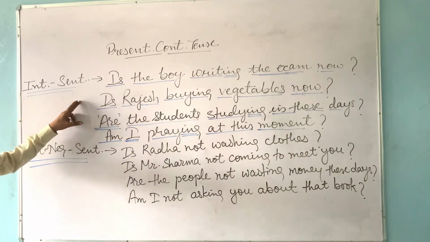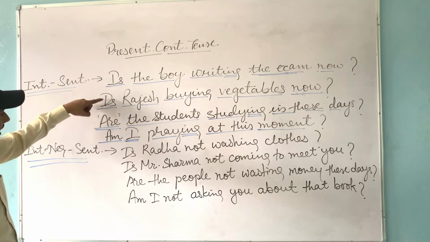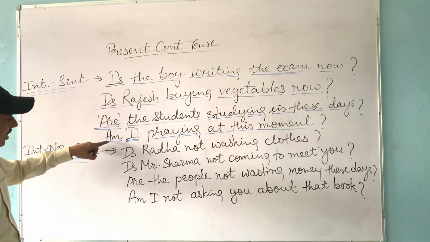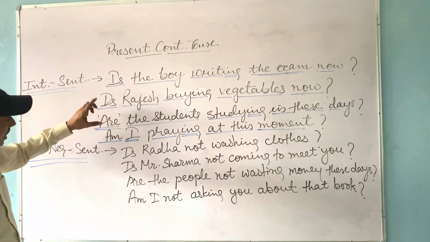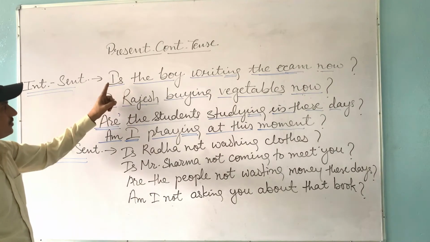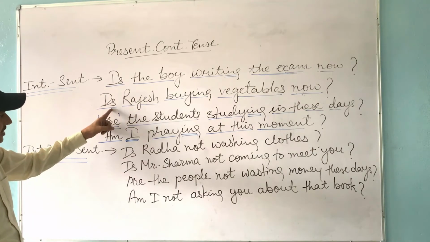So the important thing to note is that in an interrogative sentence, first of all, we have to write the helping verb. Is, are, am are helping verbs, and they are used according to the number of the subject. The boy is singular, so is is used. Rajesh is a singular noun, so is has been used.